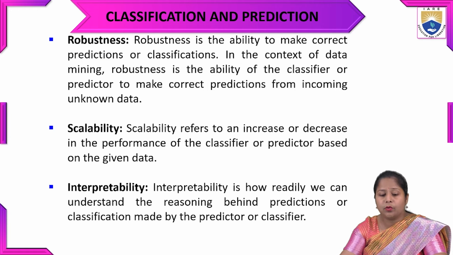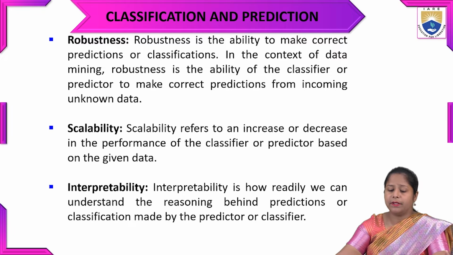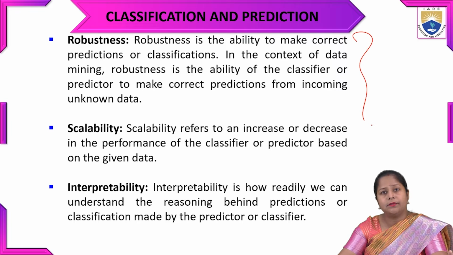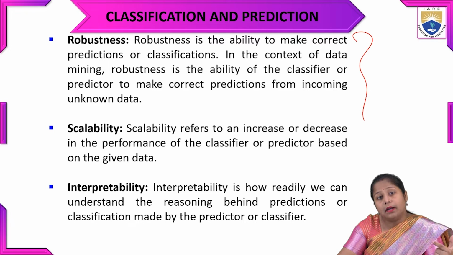Third criteria is robustness. Robustness is the ability to make correct predictions or classifications. In the context of data mining, robustness is the ability of the classifier as well as the predictor to make correct predictions from unknown data.